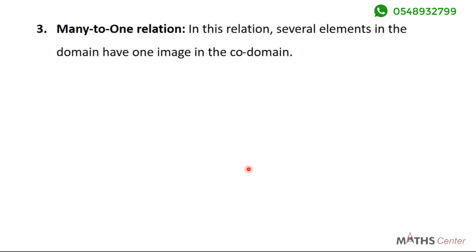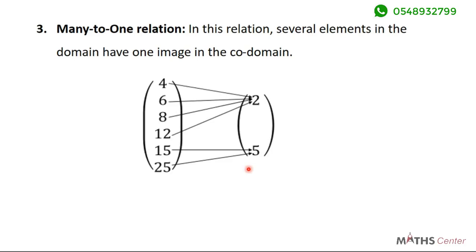We have many to one. So we've considered one to one, we've considered one to many. We are now going to consider many to one. In many to one relation, several elements in the domain have one image in the codomain. Now let's look at an example.